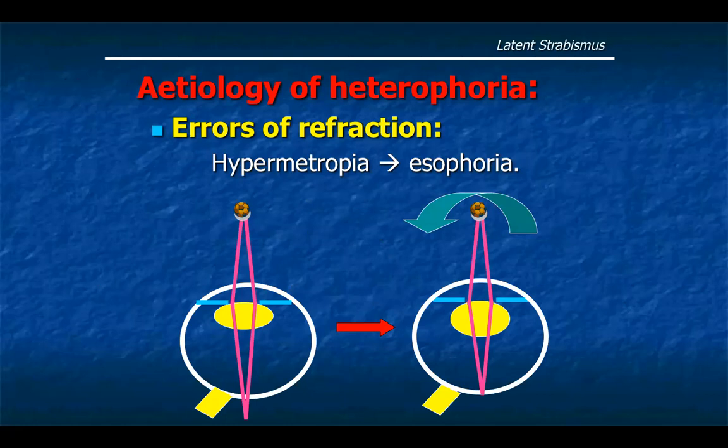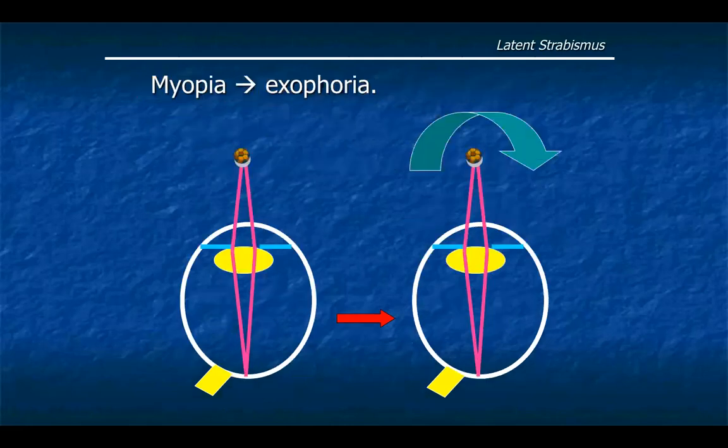Hypermetropia causes esophoria. How? The hypermetropic eye has a small axial length or a short globe. So the image is focused behind the retina. In order to focus the image on the retina, the lens has to undergo accommodation by contraction of the ciliary muscle. And there is a triad of accommodation, meiosis, and convergence. So too much accommodation means too much convergence, which in turn turns into esophoria. So hypermetropes develop esophoria if uncorrected by glasses.